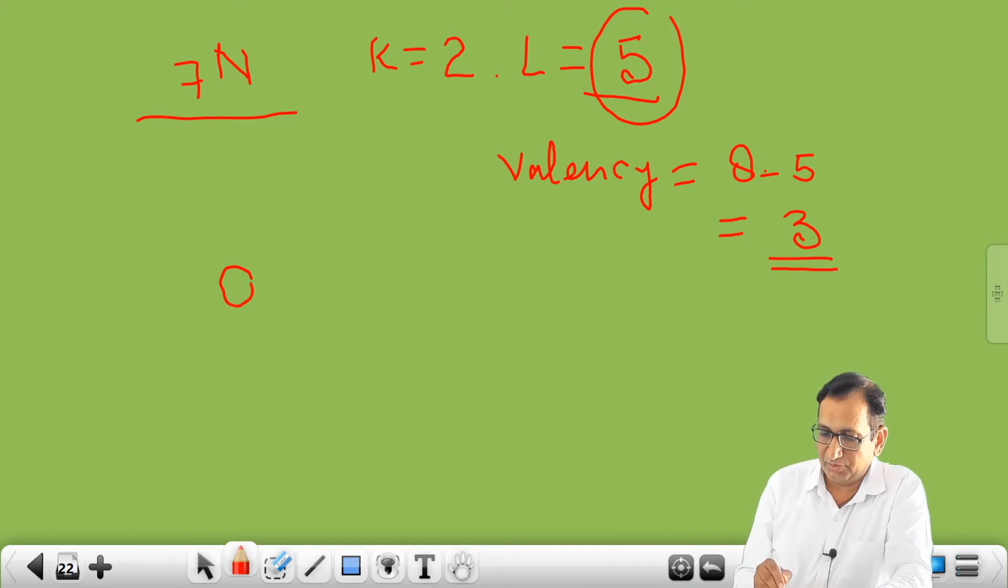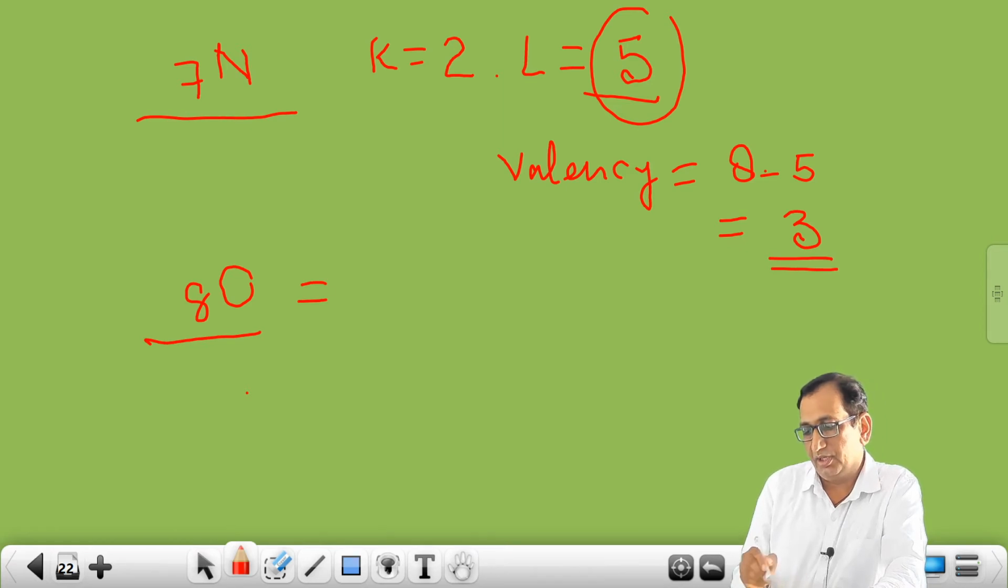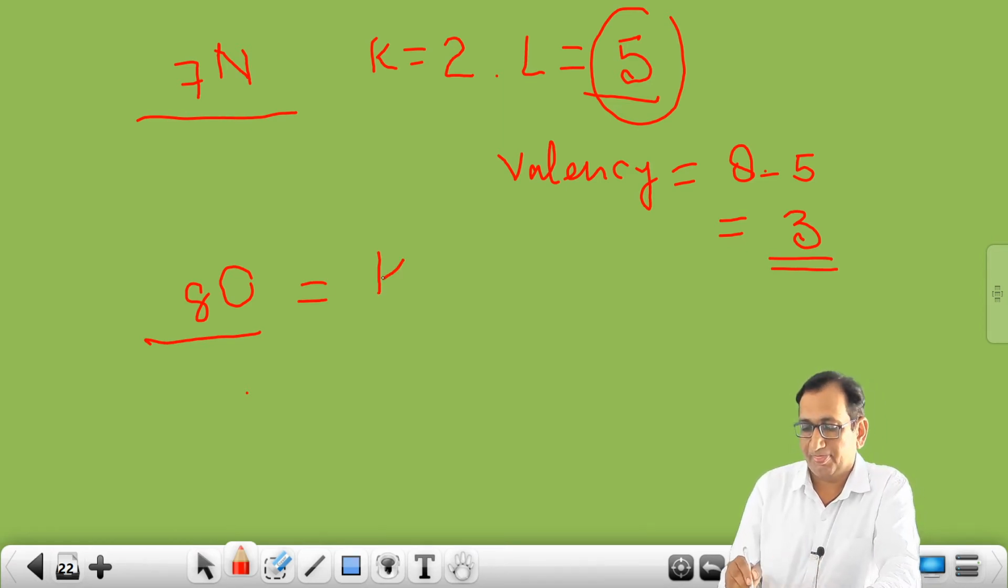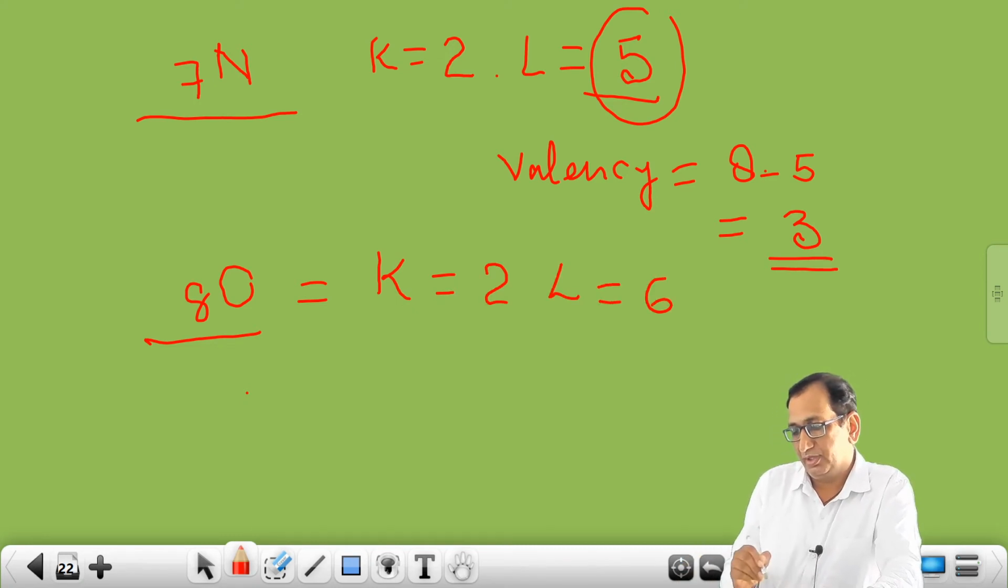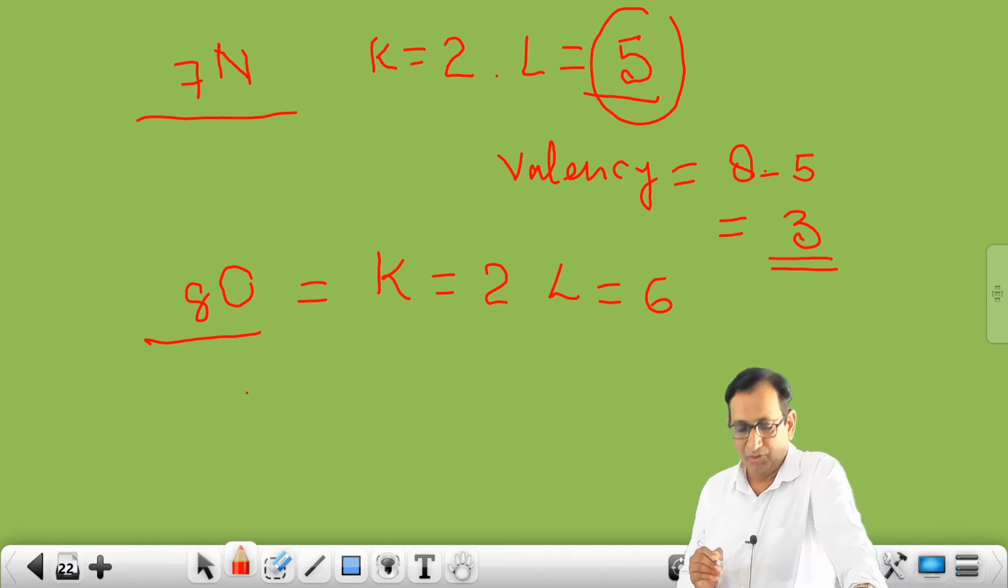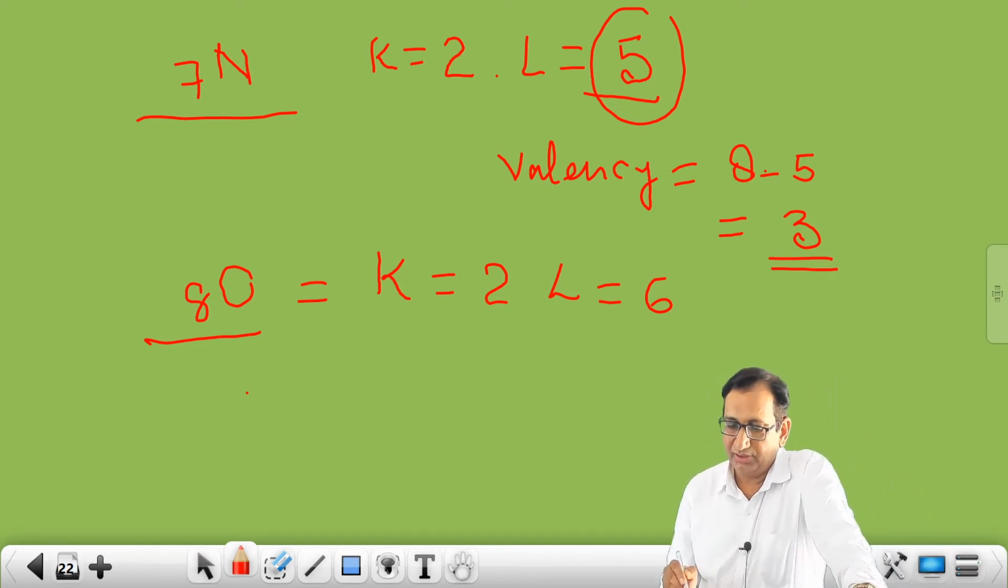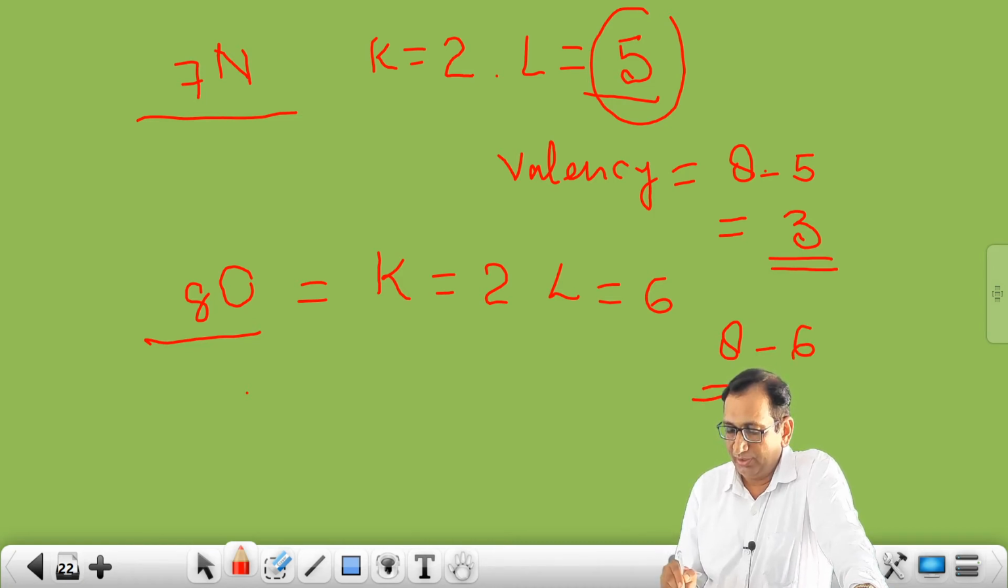And now valency of oxygen, O. So atomic number of oxygen is 8. You can write the electronic configuration. In K shell 2, in L shell 6. Here also same thing. For getting valency, we have to write 8 minus 6. You will get valency 2.